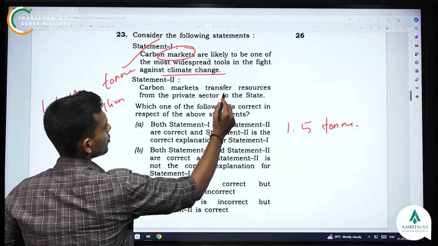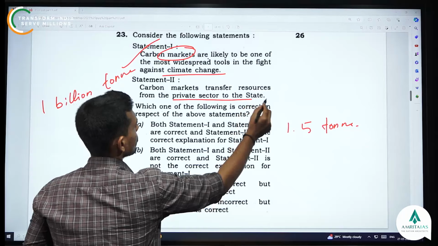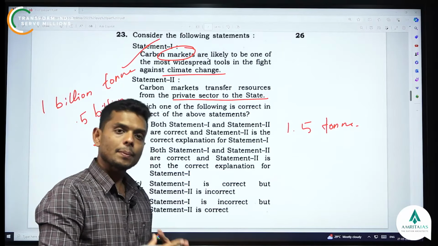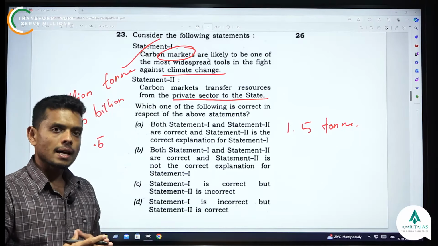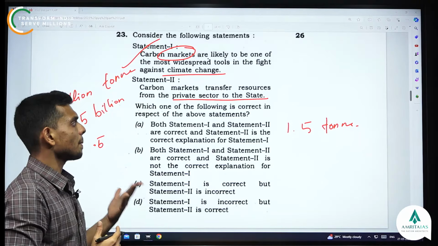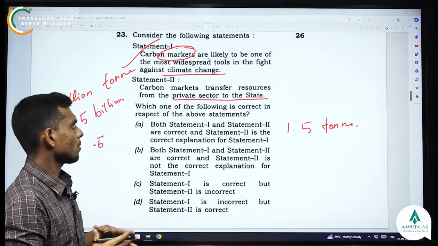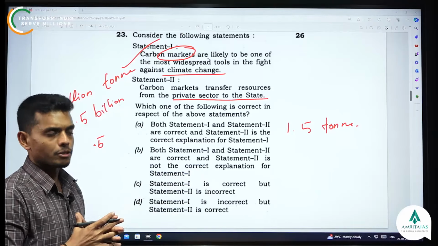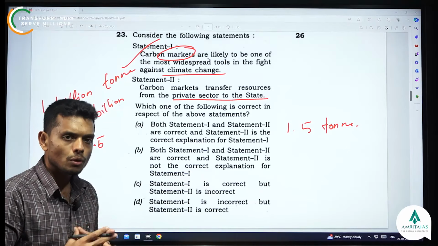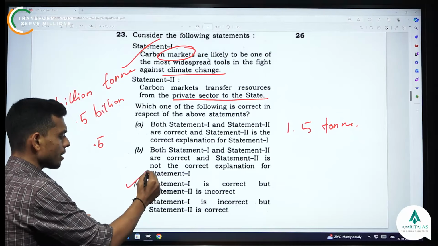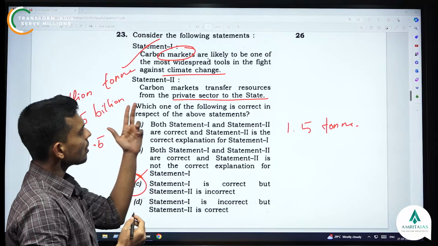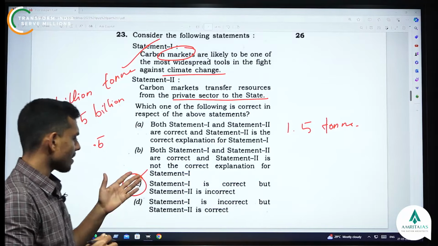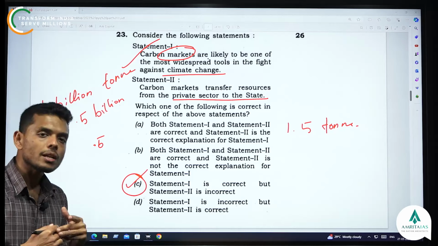Second statement: carbon markets transfer resources from the private sector to the state. This statement is a disputed one. There are many people who say yes, this is correct, and there are many people who say this statement is wrong. Rather, there is no real transfer of resources to the state, but it's within these players. So we'll have to wait for the official UPSC key. But we are going with option C over here, which is that there is no actual transfer of resources to the states from the market. So our answer is C in this question, but we will have to wait for the official UPSC key.